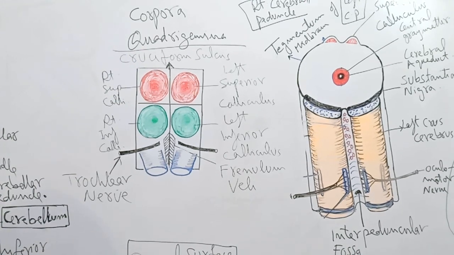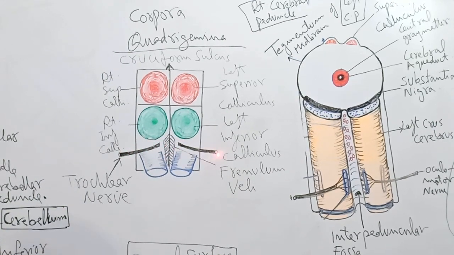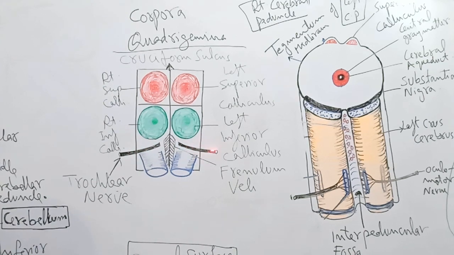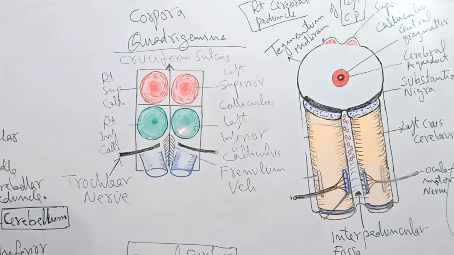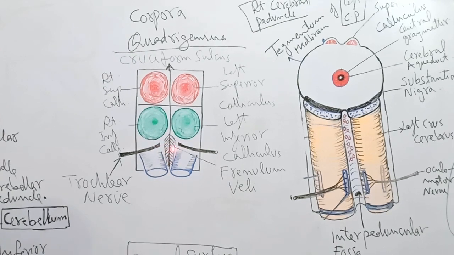So 11 pairs have surface attachment to the ventral and ventrolateral aspect of the brainstem. It is only the trochlear nerves which arise from the posterior or dorsal aspect of the midbrain below the inferior colliculi. Right and left trochlear nerve, one on each side of the frenulum veli.